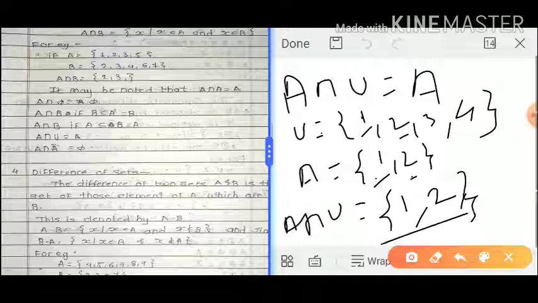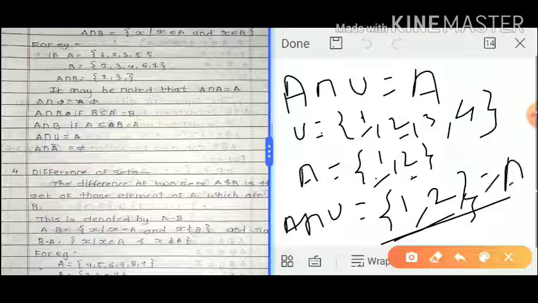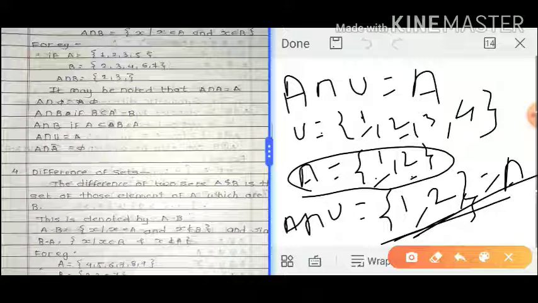That means A intersection U has only 2 members, 1 and 2, which is A. So both elements are present in A set, so A intersection U is always A.